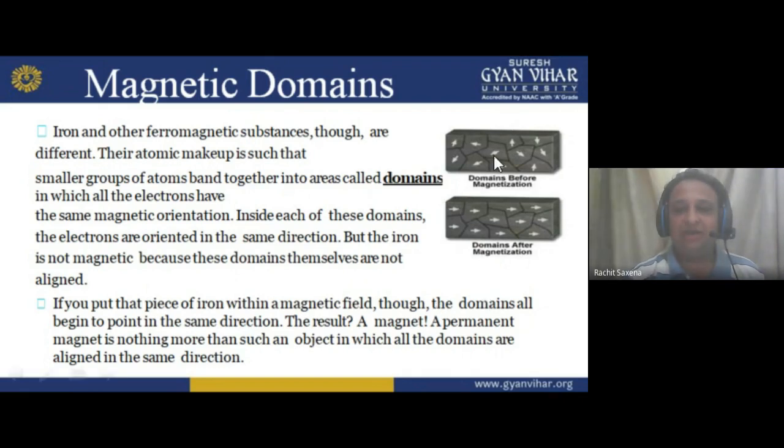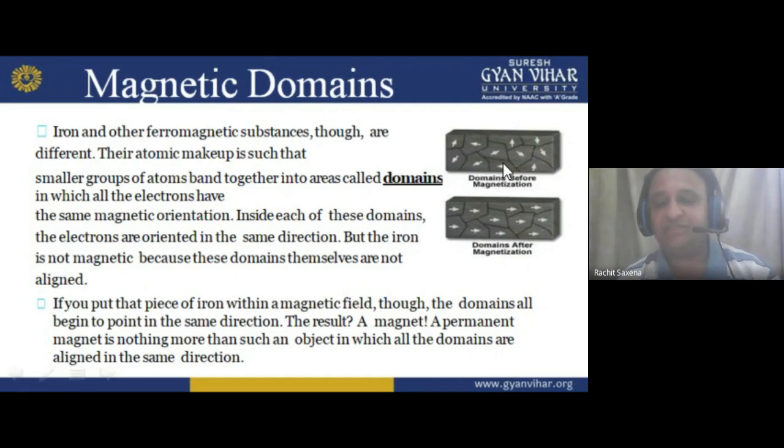So many electrons are there in the atomic structure, but they are scattered. Basically, they are not aligned in a manner. So if I put it into the magnetic field, the magnetic field aligns these electrons in the same manner. The first diagram is the domain before magnetization, and the second diagram shows the domain after magnetization.